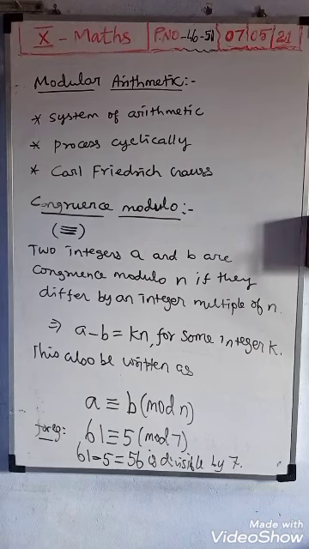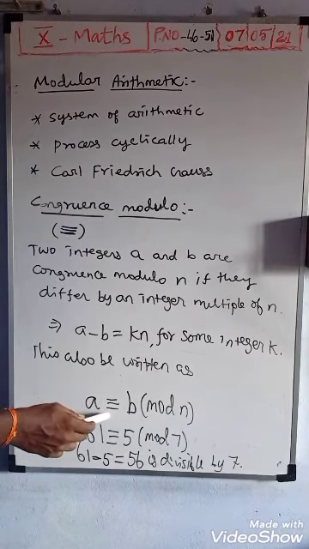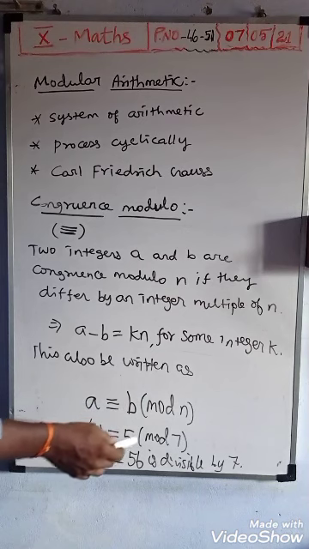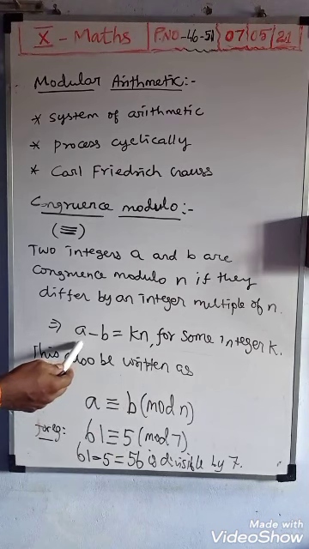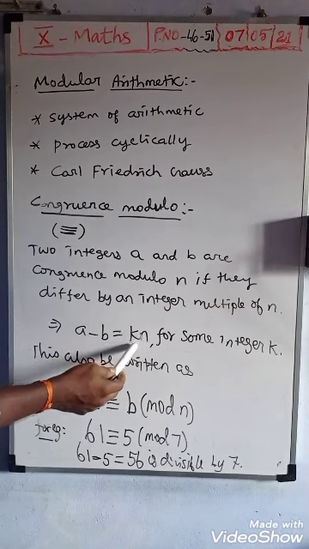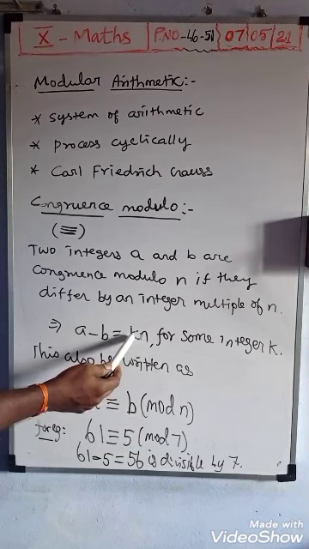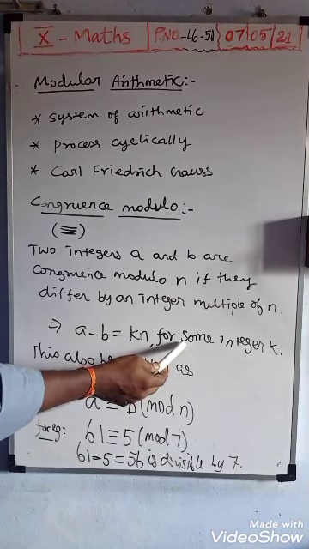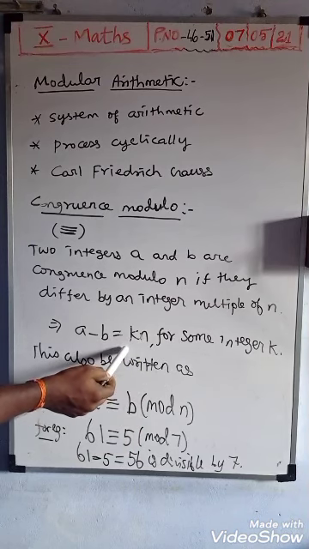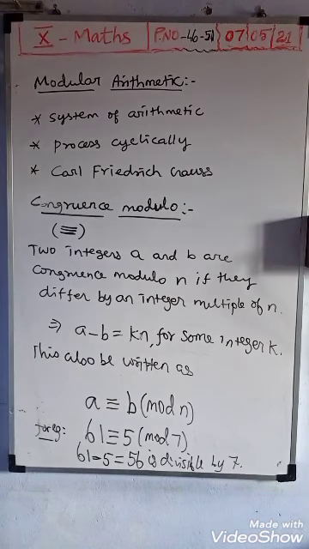So if a problem is given in congruence modulo n type, first move b to the other side as minus b, which equals some integer multiplied with n, that is kn for some integer k. Any variable can be used. Change to this format and simplify, and you will get the value for the given problem.